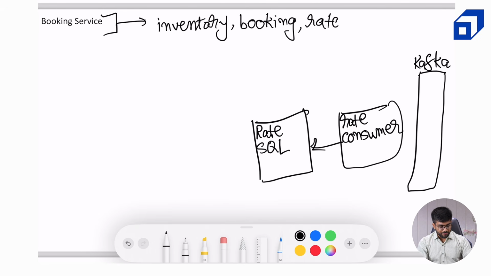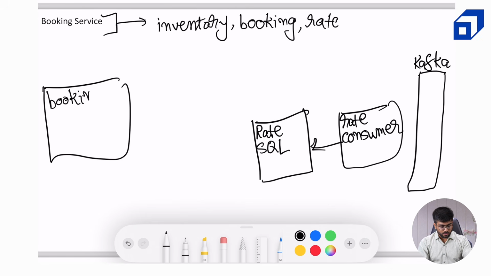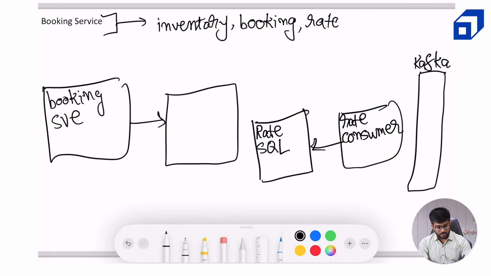All right, so now let's create our booking service. This service needs access to the inventory and booking tables as well. So this is our booking service. How does it get the necessary information? We can have a SQL cluster for inventory and booking as well.